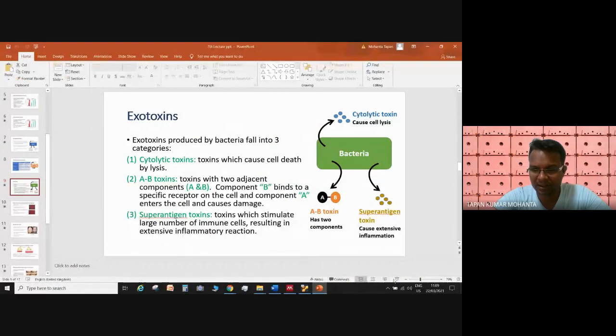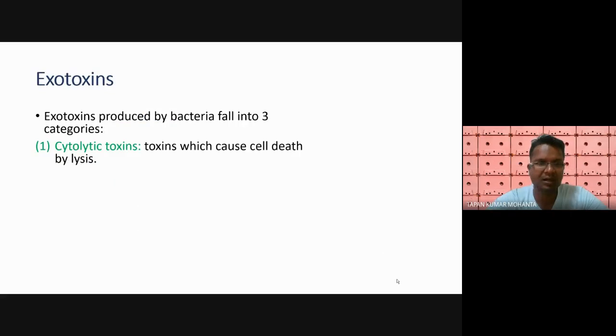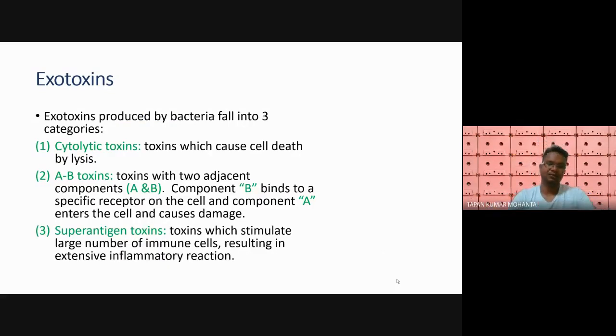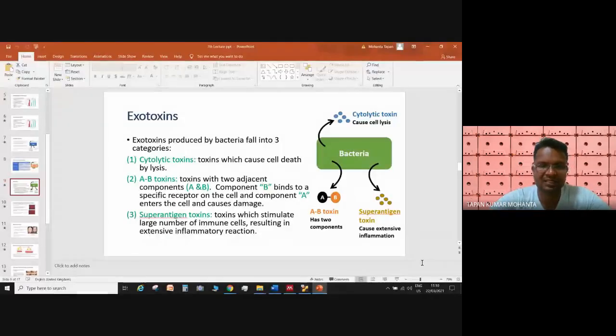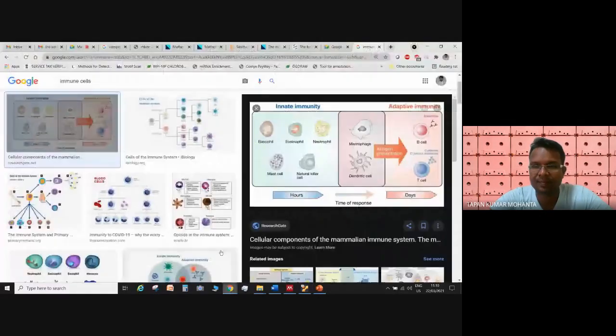When some kind of exotoxin is released by the bacteria, these cells get hyperreactive because they want to neutralize the toxin so that they can save you. You see, this is B cell, this is T cell, these are natural killer cells.